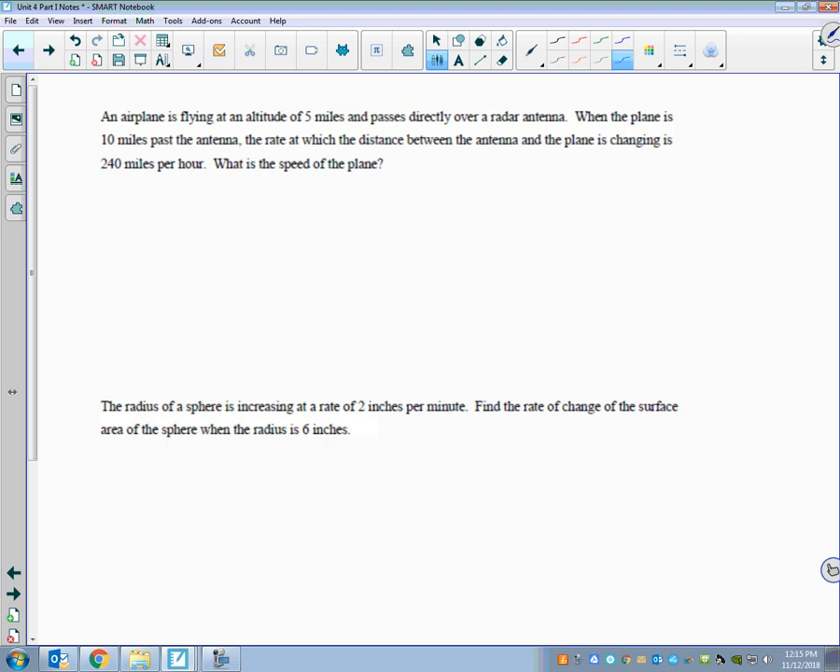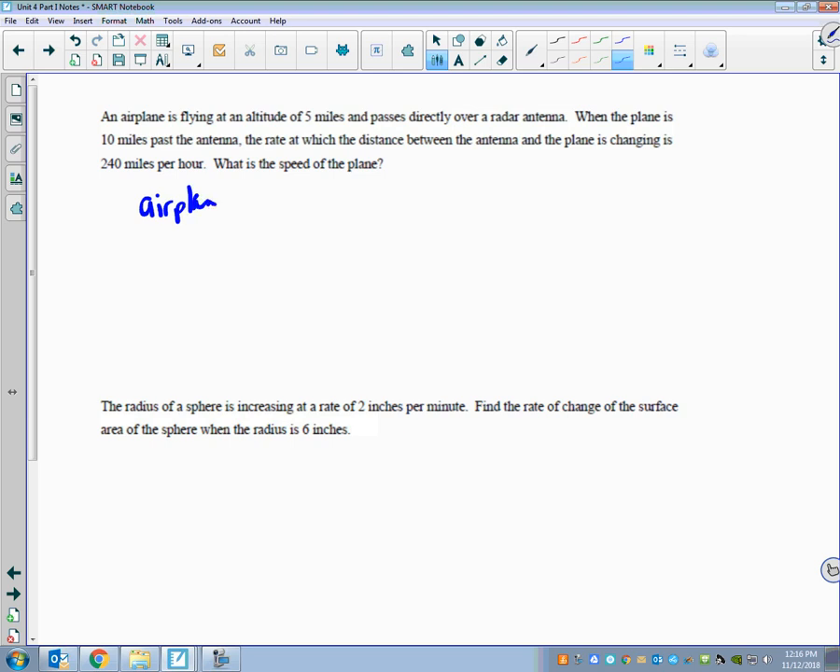It says, oh, it's actually a lot of them. It says, an airplane is flying at an altitude of 5 miles and passes directly over a radar antenna. When the plane is 10 miles past the antenna, the rate at which the distance between the antenna and the plane is changing is 240 miles per hour. What is the speed of the plane?